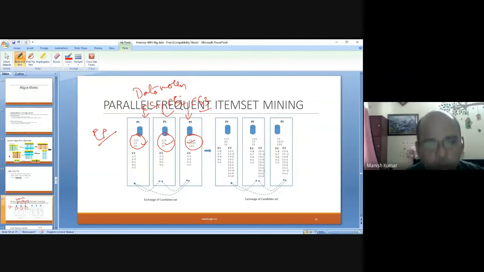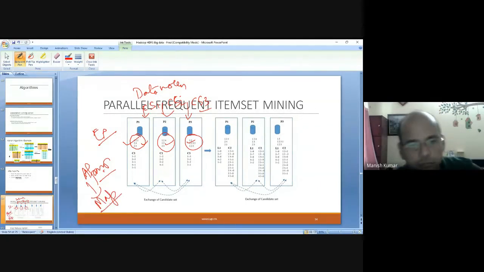So these are three computers or three processors where we are having it. Now, Apriori can be executed at the map stage using the map function. So all these mappers are executing it.